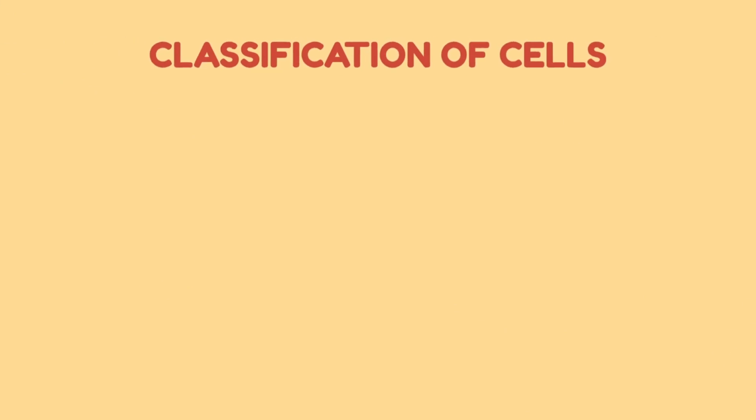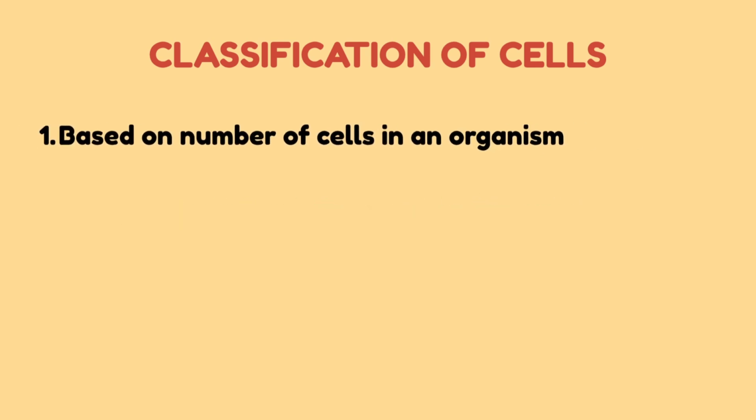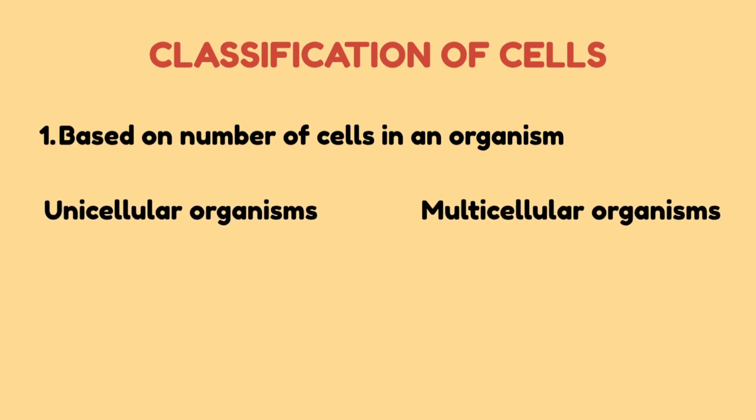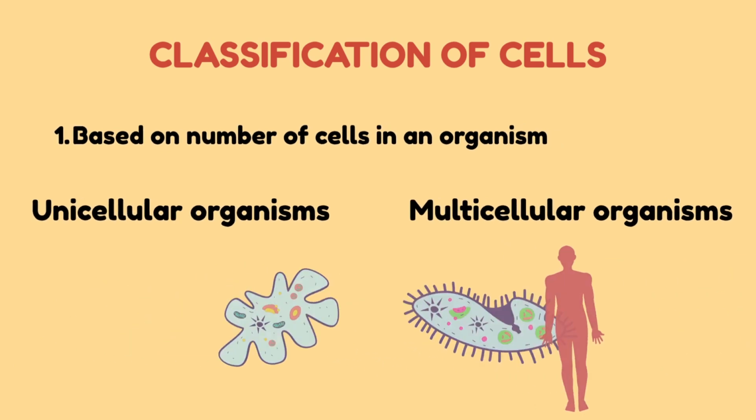Classification of cells. Cell classification is the process of grouping cells based on their features. 1. Based on the number of cells in an organism, cells can be grouped into unicellular organisms and multicellular organisms. Unicellular organisms are made up of just one single cell. That one cell performs all life processes like nutrition, movement and reproduction. Examples: amoeba and paramecium. Multicellular organisms are made up of many specialized cells that perform different functions. Examples: humans, animals, plants.